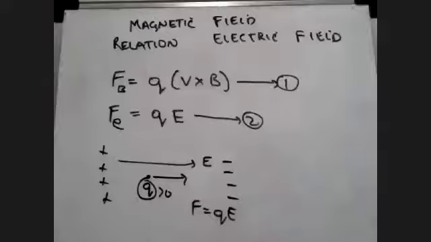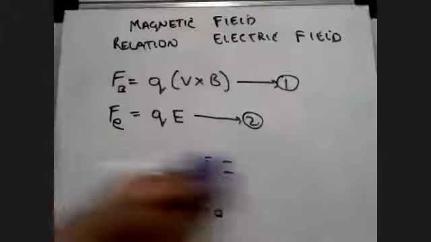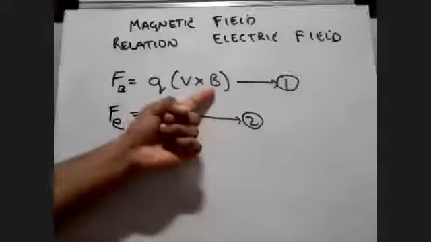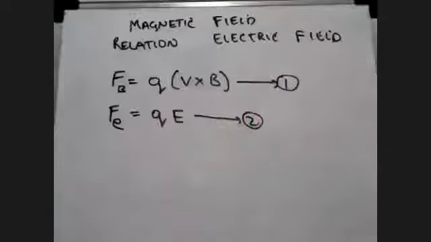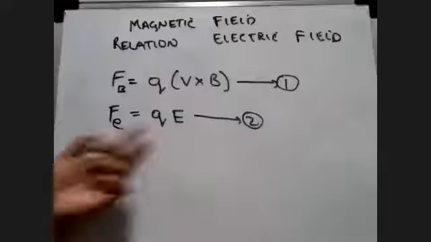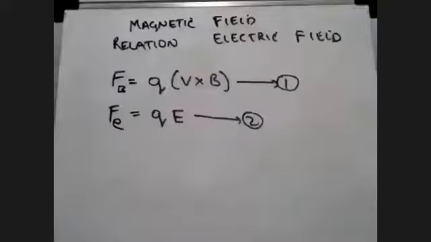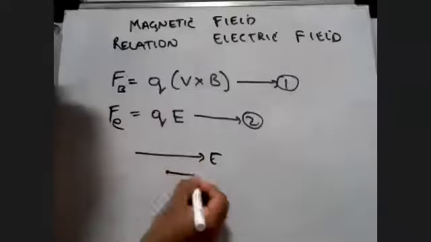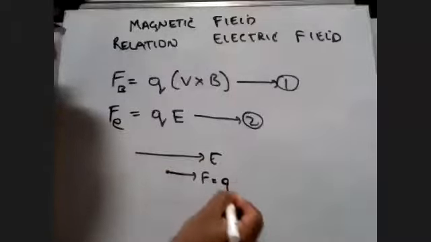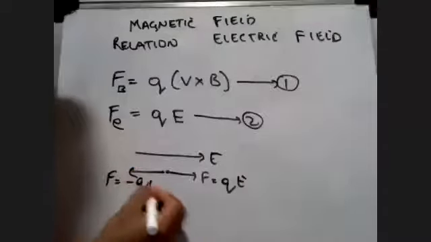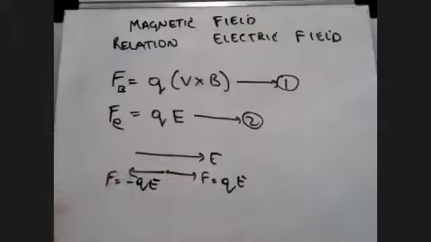So students, we can say that the magnetic force is perpendicular to the magnetic field. We have done so many examples of this. And the electric force is always either parallel or anti-parallel with the field. If this is E, the force can be F is equal to QE, or it can be anti-parallel, F is equal to minus QE. It can be parallel or anti-parallel in nature.